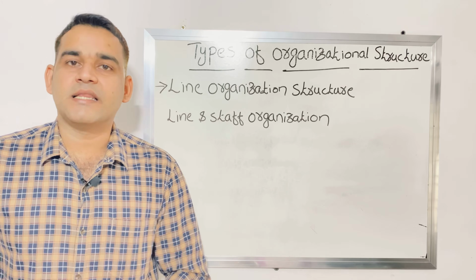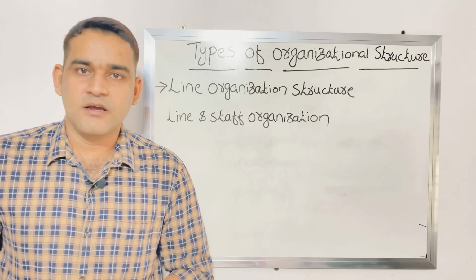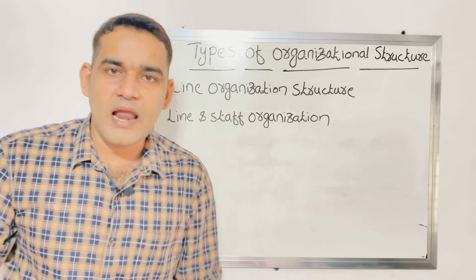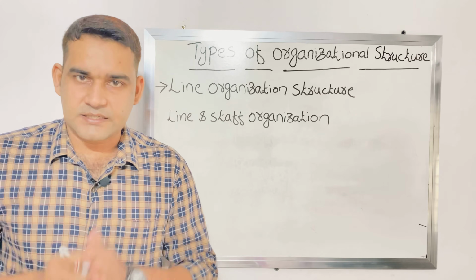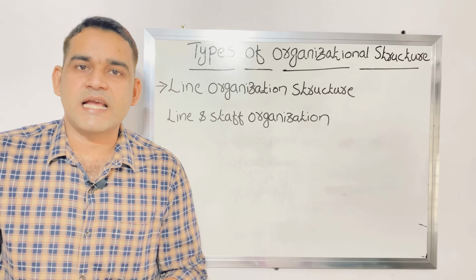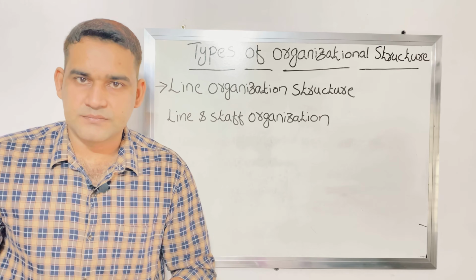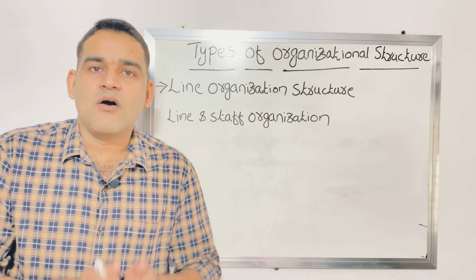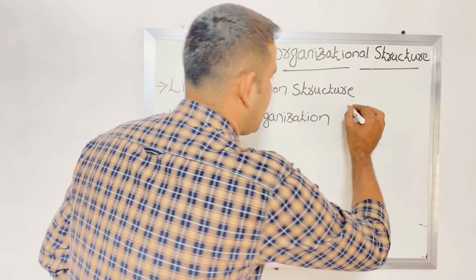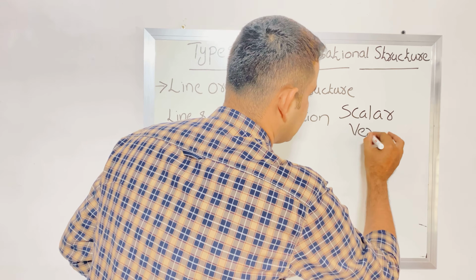Now we can see the different types or forms of organizational structure. First one is line organization structure. Line organization structure is the oldest and the simplest form of the organization structure. It is also known as scalar or vertical organization.